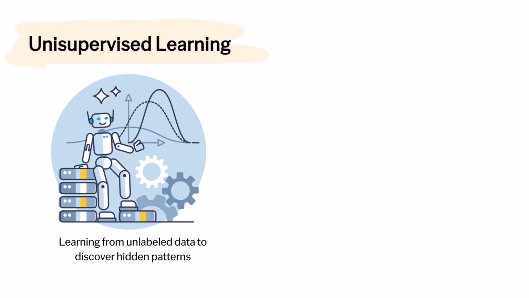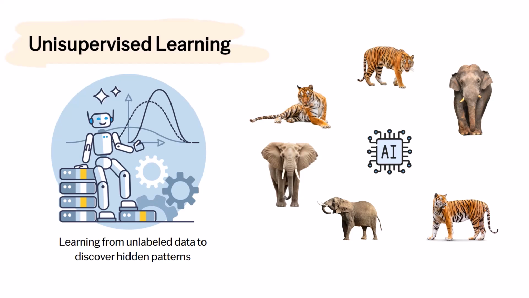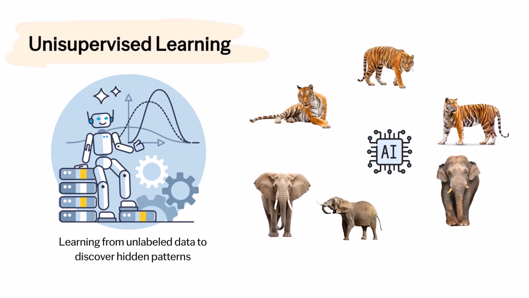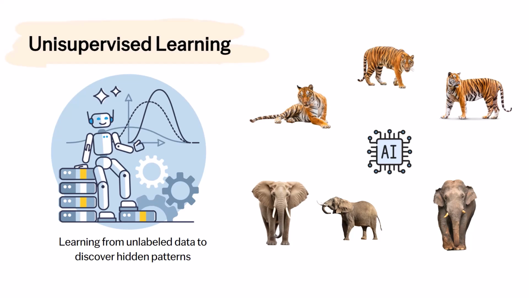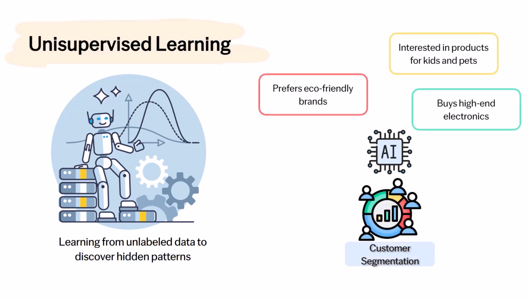Next, unsupervised learning is about finding hidden patterns in unlabeled data without predefined categories. Imagine looking at a collection of photos of different animals and grouping similar ones together without knowing what the animals are called. The system uses the data's inherent structure to cluster or organize it. This is incredibly useful for tasks like customer segmentation, where we can group customers based on their buying behavior to tailor marketing strategies, or anomaly detection, such as spotting unusual transactions and fraud detection. It's like being an explorer in uncharted territory, discovering relationships and patterns on your own.